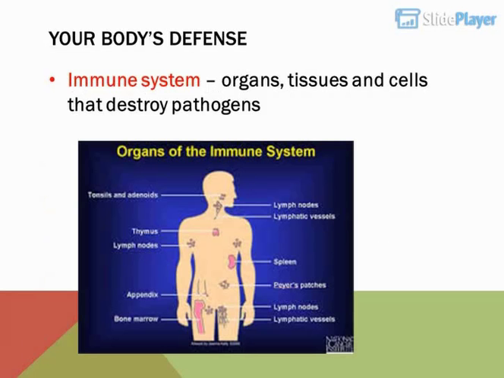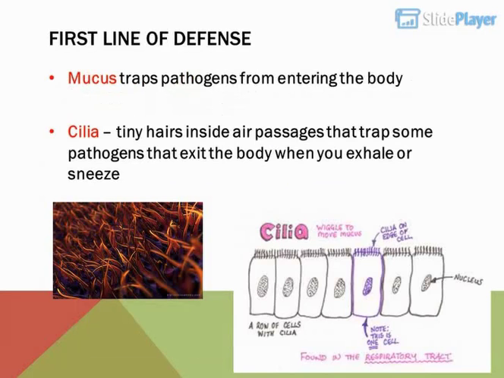Your body's defense. Immune system: organs, tissues and cells that destroy pathogens. First line of defense: mucus traps pathogens from entering the body. Cilia: tiny hairs inside air passages that trap some pathogens that exit the body when you exhale or sneeze.